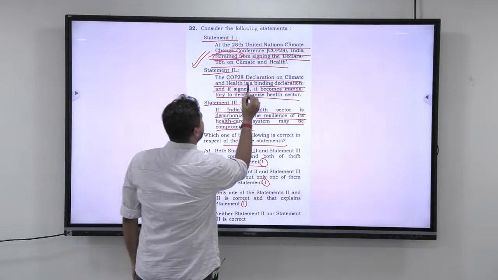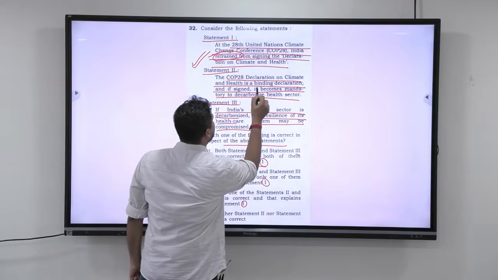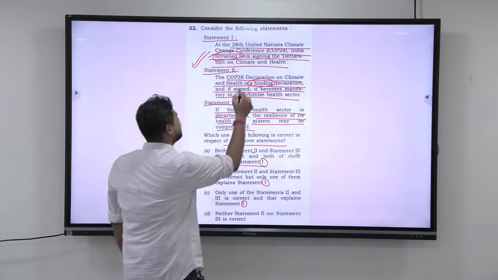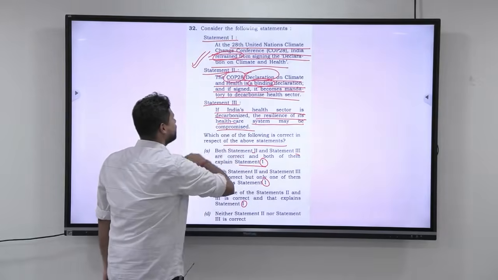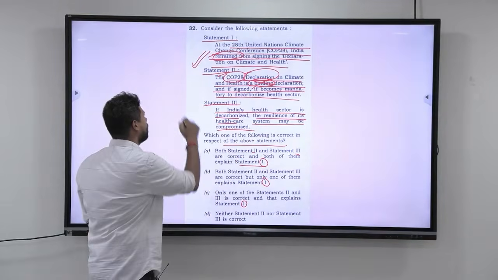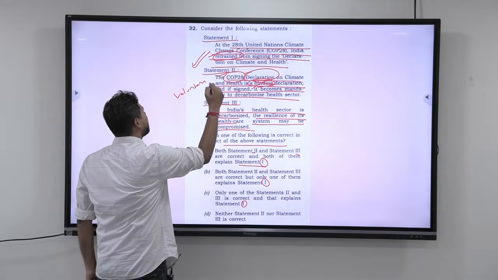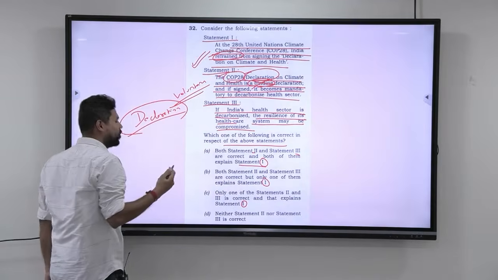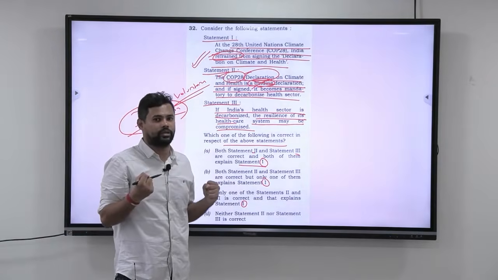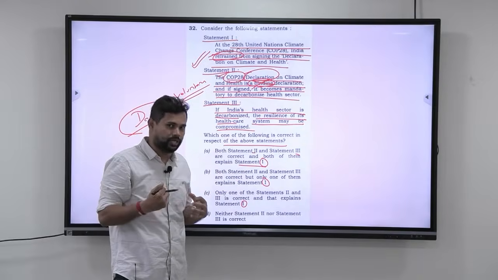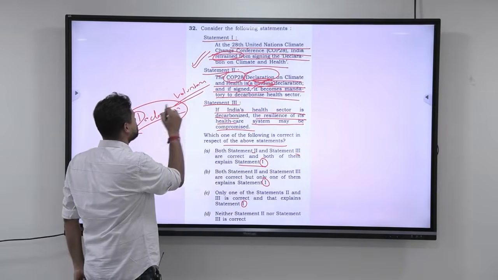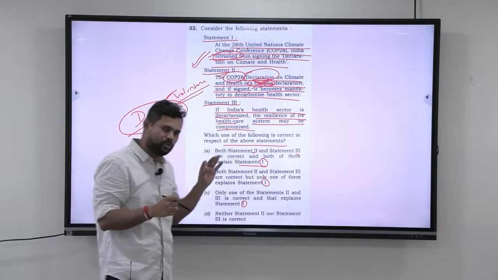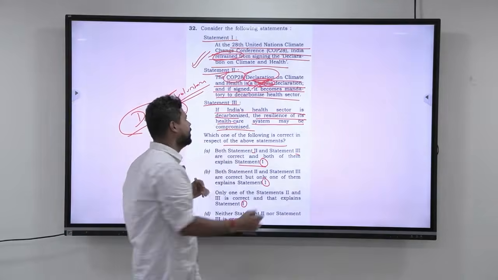Look at this. The COP28 Declaration on Climate and Health is a binding declaration, and if signed it becomes mandatory to decarbonize the health sector. Whenever such declarations happen in a climate summit, they are never binding. They will always be voluntary, because if they are binding, no one will sign the declaration at all. The declaration becomes useless because no one wants that mandatory condition. They always need the flexibility. So in climate summits, whatever declaration happens, it is always voluntary and not binding. With that, you know that statement 2 is usually or mostly wrong.